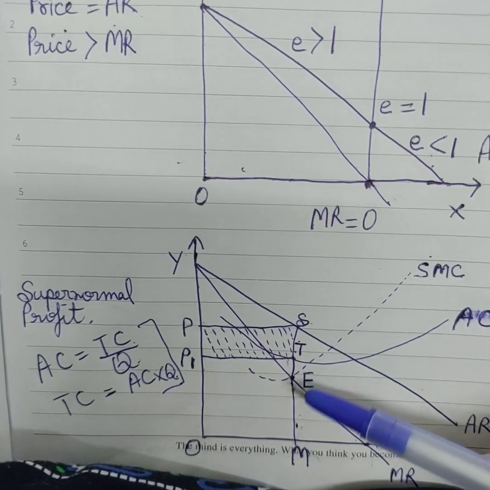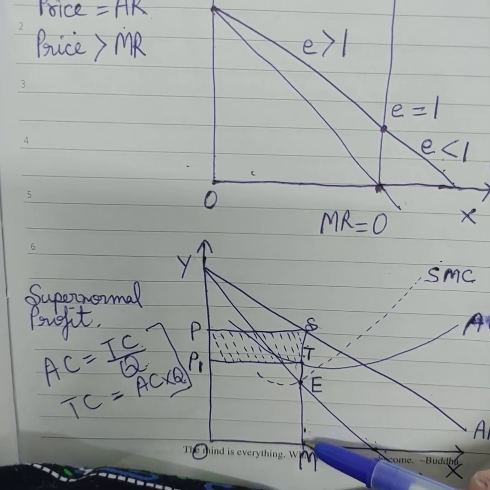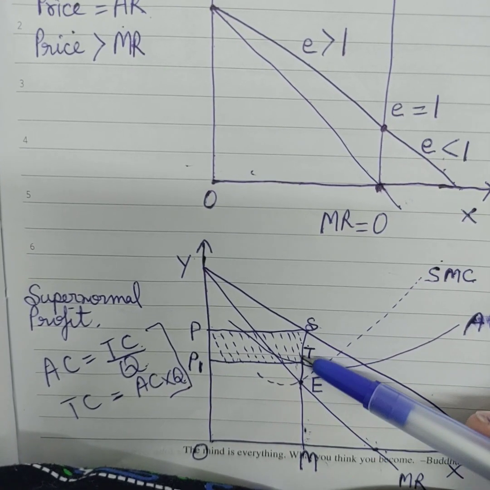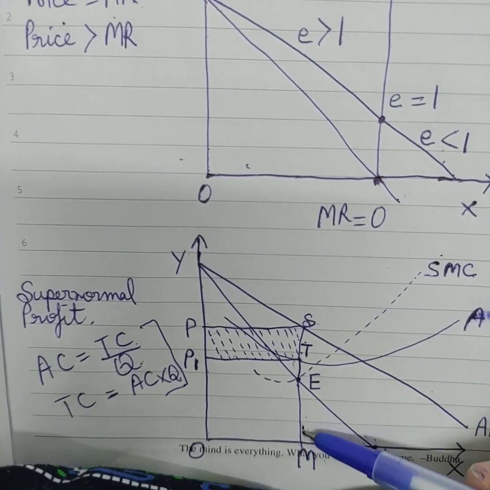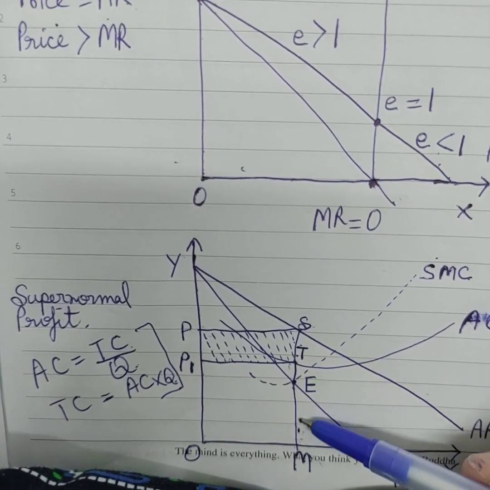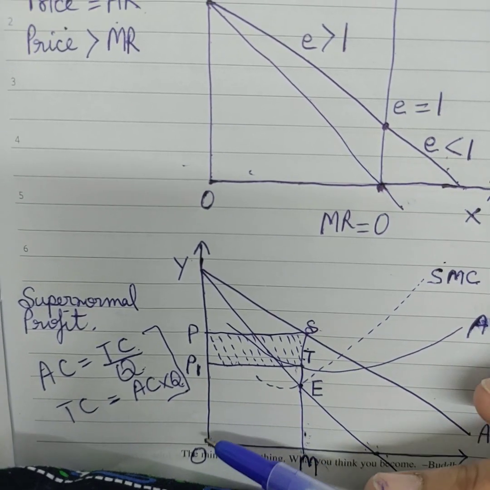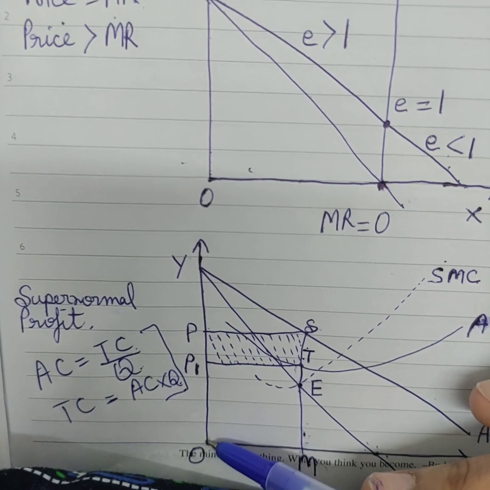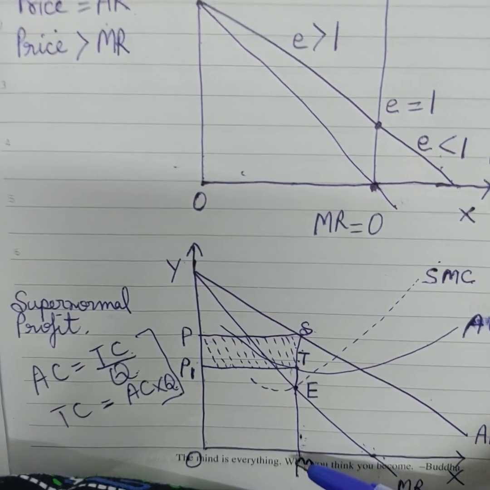At OM output, this AC is TM, right? Average cost is this. So total cost will be this shorter rectangle, O P1 T M, right?